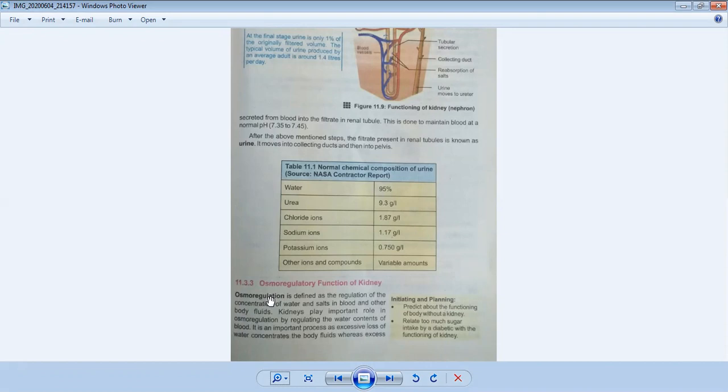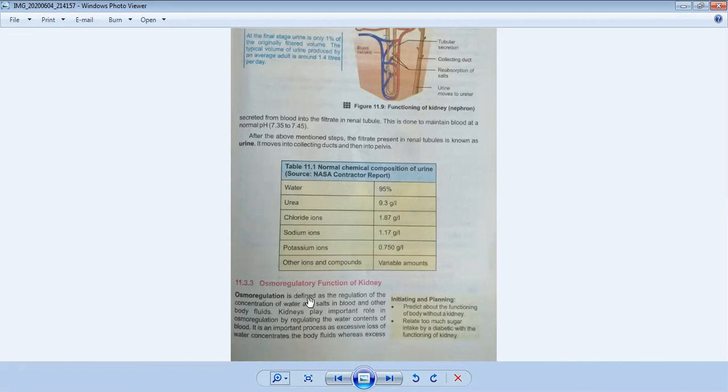So, osmoregulation, what is that? Osmoregulation is defined as the regulation of the concentration of water and salts in blood and other body fluids. This is the definition.